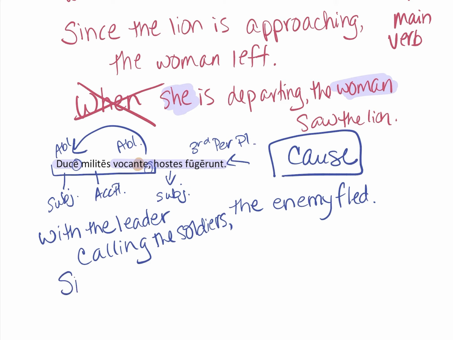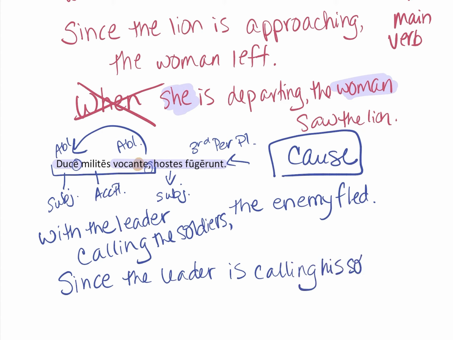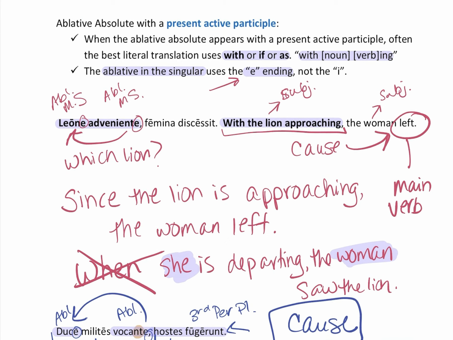You could also say, since the leader is calling his soldiers or the soldiers. The translation must clearly show that the action of the participle is still going on at the same time as the action of the main verb, no matter what tense the main verb is in. The leader is calling and the enemy is fleeing concurrently.